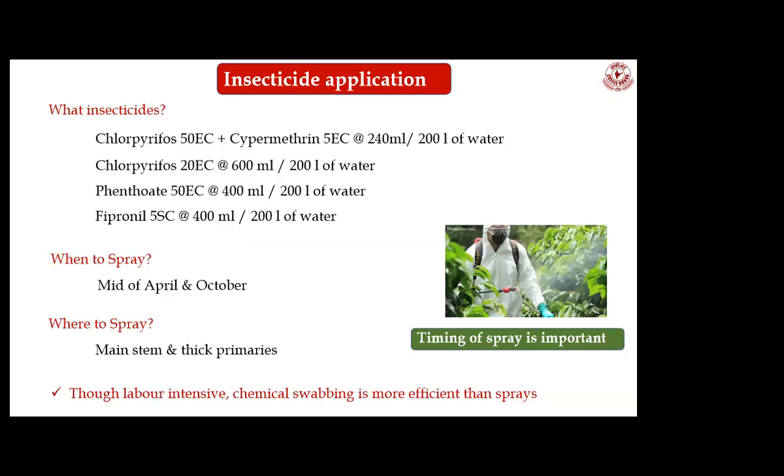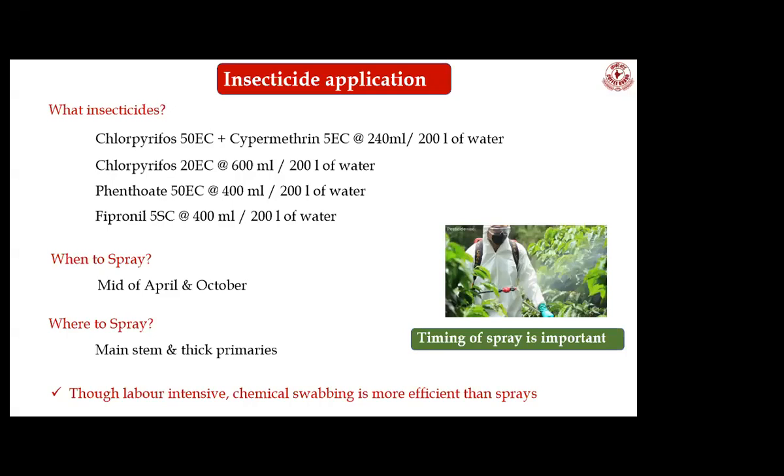It gives ample control against coffee white stem borer. The only thing is you have to be clear in your mind what insecticide to spray, when to spray, and where to spray. Of late, chlorpyrifos is mentioned in the draft letter announced by the Government of India on a ban. So we started to find alternate chemicals for chlorpyrifos.